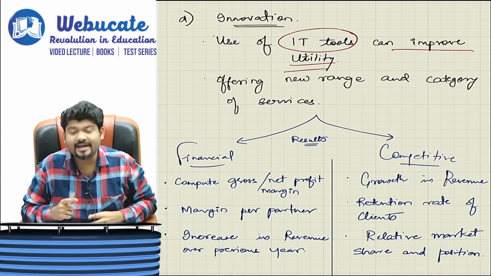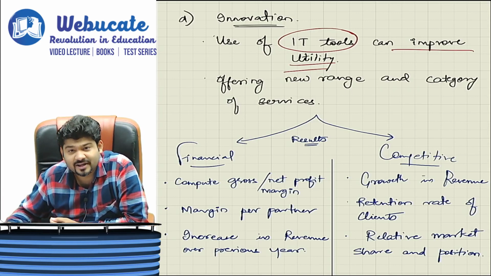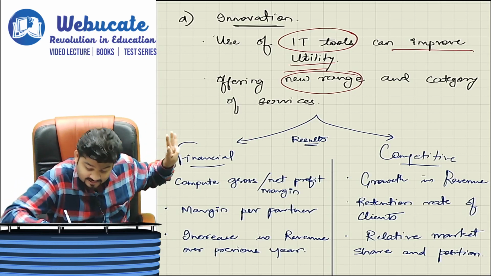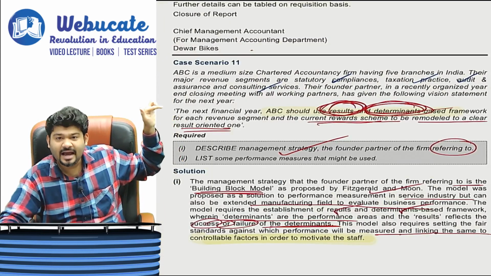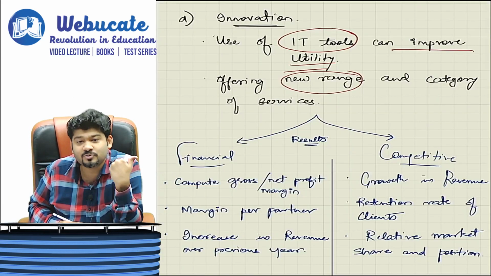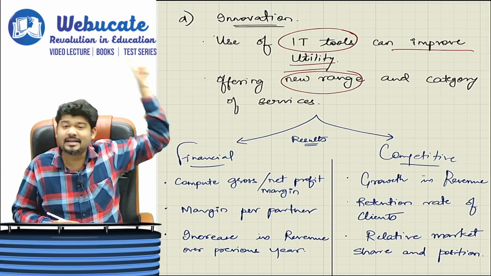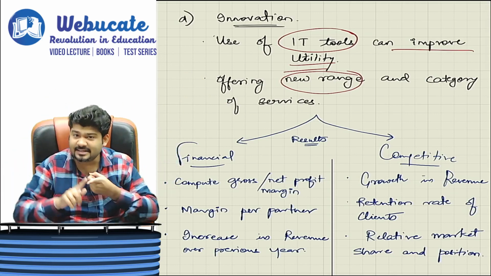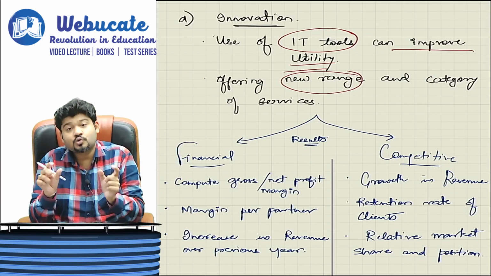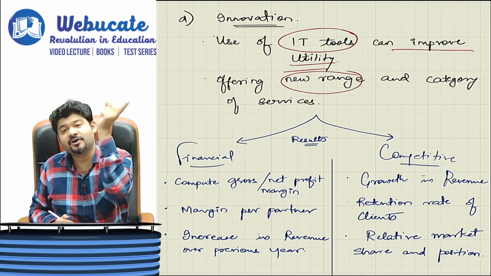Also offering new range and category of services. So what are the new services that we are offering? Correct. How much expansion have we done in that regard? See, we can see 4 services that are being offered here: stat, tax, audit assurance, and consultancy services. What new innovation is coming up with new things? So what value addition you are putting in, that is innovation. Second, what is the new branch that you are going to add in terms of the scope of services that you are going to provide, becomes a part of your innovation for a CA firm.